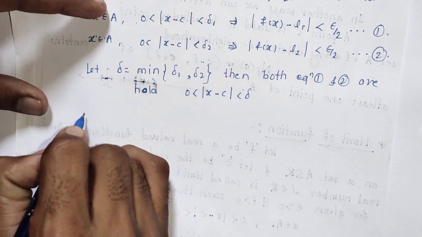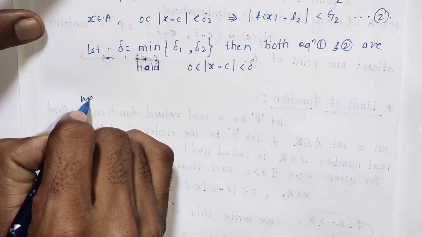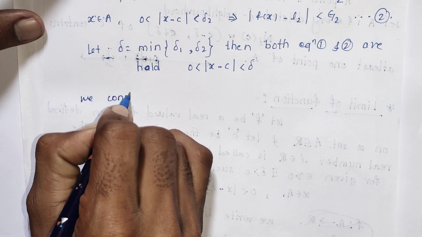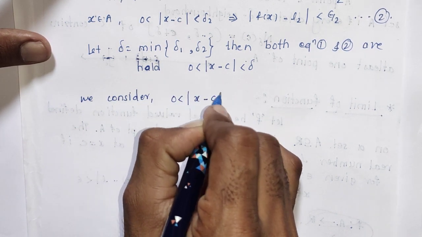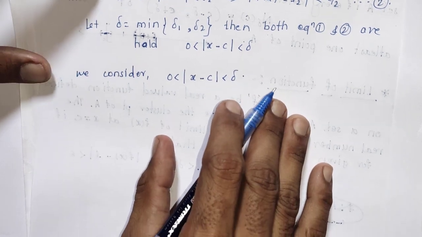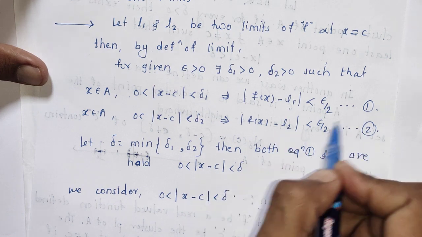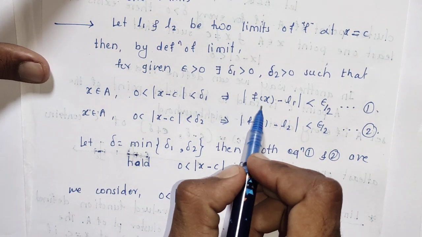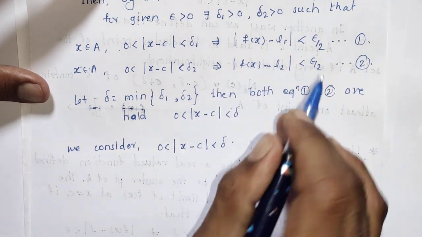So for 0 less than mod x minus c less than delta, both equations 1 and 2 hold, that is mod f of x minus L1 is less than epsilon by 2 and mod f of x minus L2 is less than epsilon by 2.